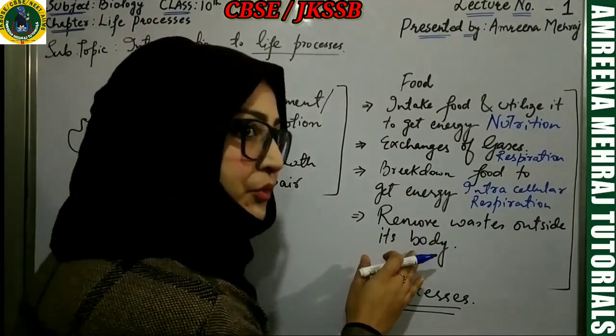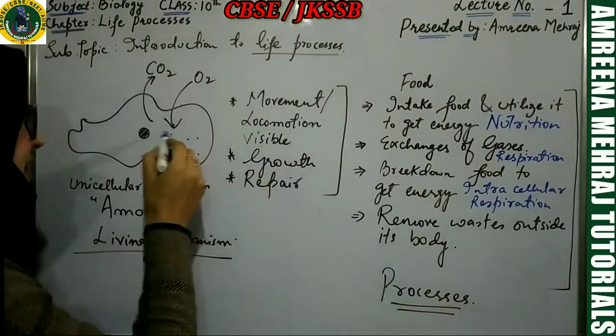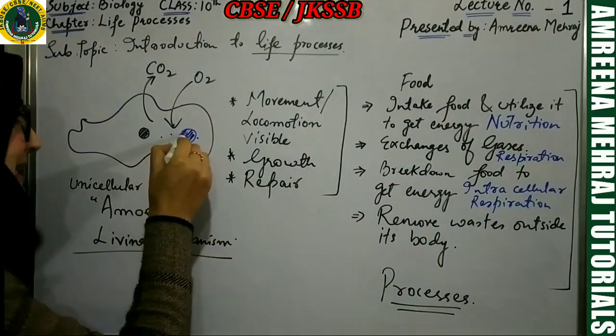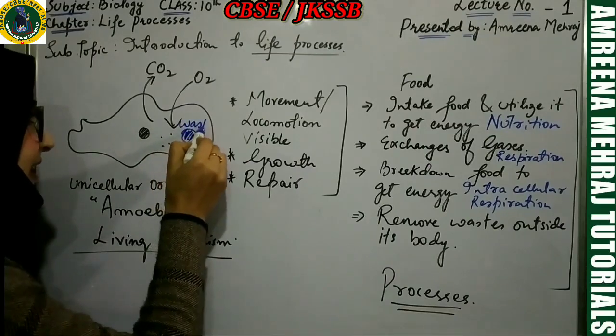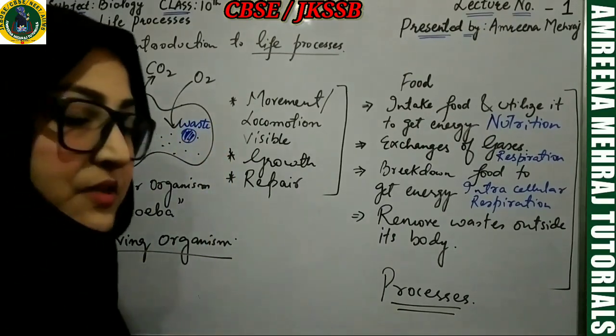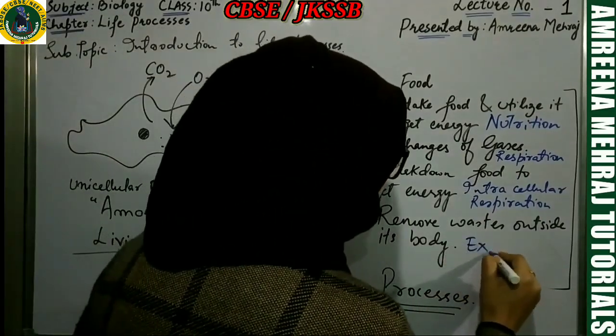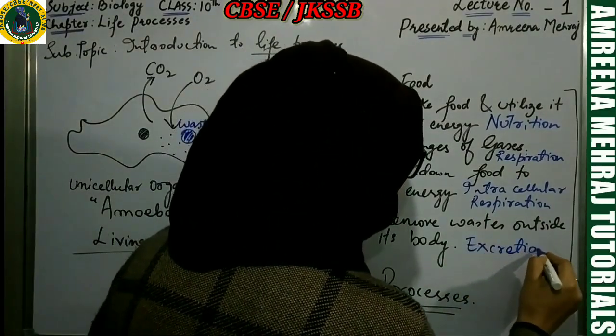Amoeba has to remove waste. We all know that once we take in some food, all of the food is not digested, and then you are left with some waste. You have to remove that waste from the body. Amoeba has to remove that waste from the body. That process is called excretion.